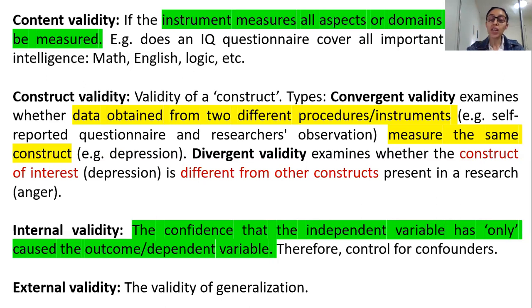Now you have construct validity. Within construct validity, you have two types of validity: convergent validity and divergent validity. What does convergent validity mean? It examines data obtained from two different procedures or instruments. I'll tell you what this means.